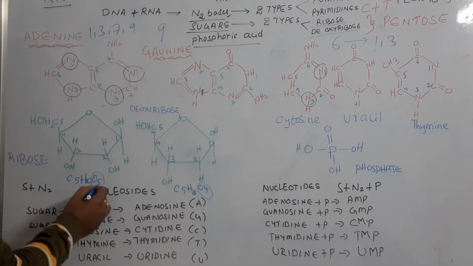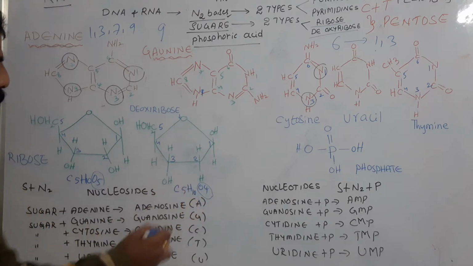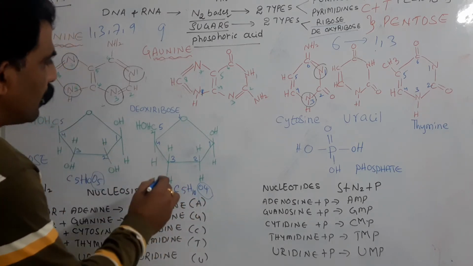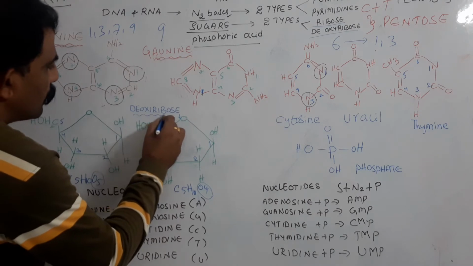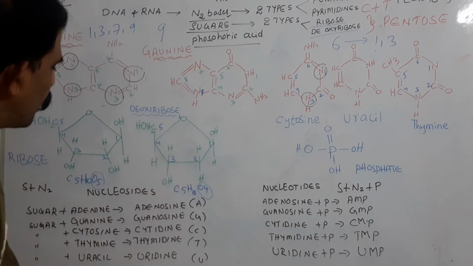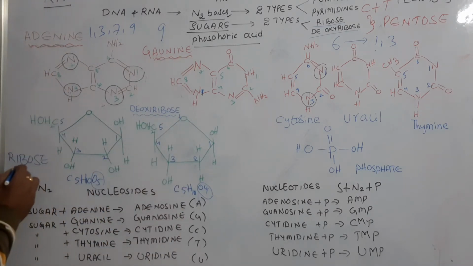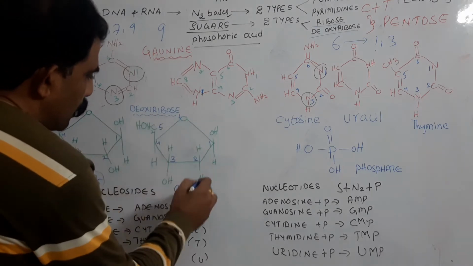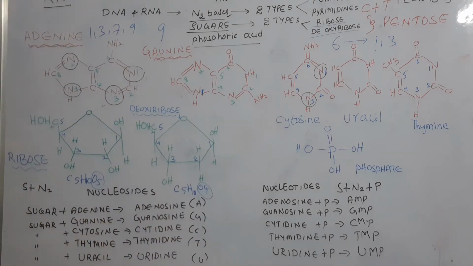Here 5 in the ribose sugar, here 4. 1 oxygen is less, that is why it is called deoxyribose. And this is called ribose. Ribose sugar consists of 5 oxygen atoms, whereas the deoxyribose sugar consists of 4 oxygen atoms.